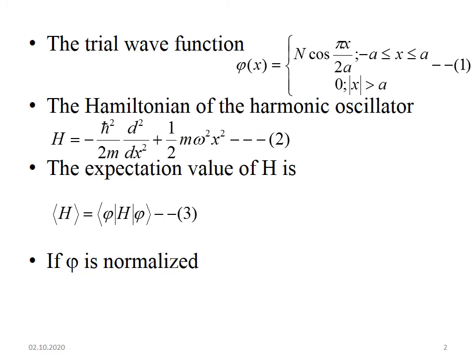So the trial wave function is phi of x equal to N cos pi x by 2a. In order to make it a normalized one, I have put N. The Hamiltonian of the harmonic oscillator is H equal to minus h cross squared divided by 2m d squared by dx squared plus half m omega squared x squared. The first part is your kinetic energy, the second one is the potential energy. This equation you know. So the expectation value you have to find using this trial wave function.